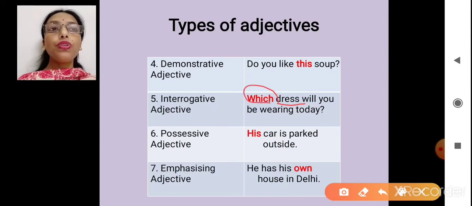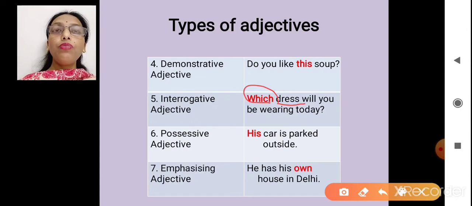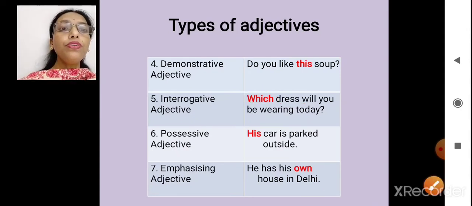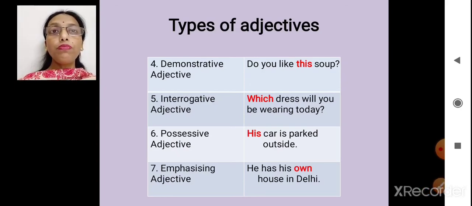This WH word and this noun. Which dress will you be wearing today? Then which will become an interrogative adjective. Coming to possessive noun. Possessive tells about who that thing or that person is related to.